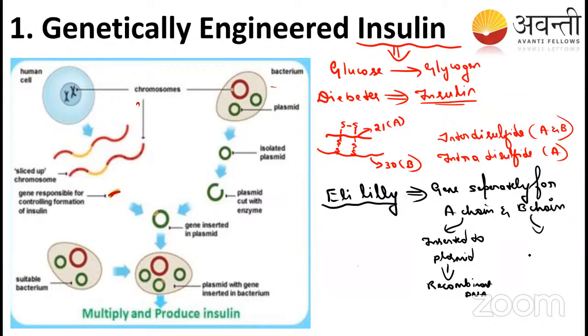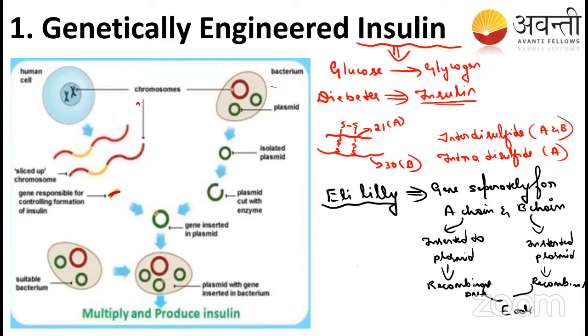See here, the B chain is the same thing, inserted into the plasmid. Then the recombinant DNA is created and produced, and we add this into the E. coli bacteria.